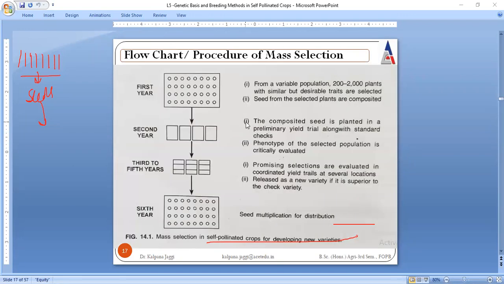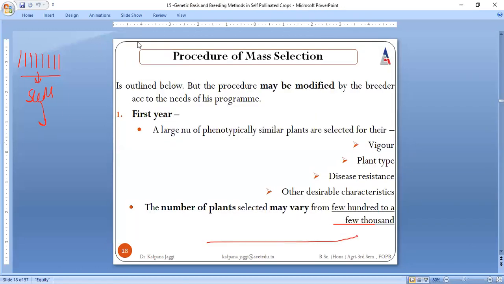This is the flow chart. Mass selection actually takes 6 years to get completed. It's too long a time. That is why nowadays breeding is being attached with modern technologies also.